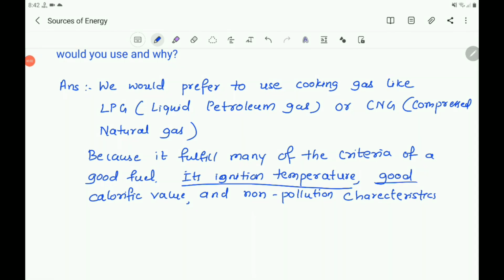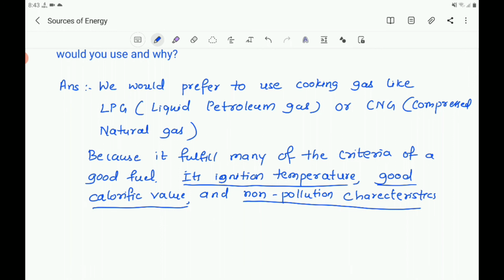Its ignition temperature is more than the normal temperature, and it has maximum calorific value, which means it gives maximum heat per volume. And it is non-polluting. So it is a friend to the environment. It will not cause any pollution to the environment.